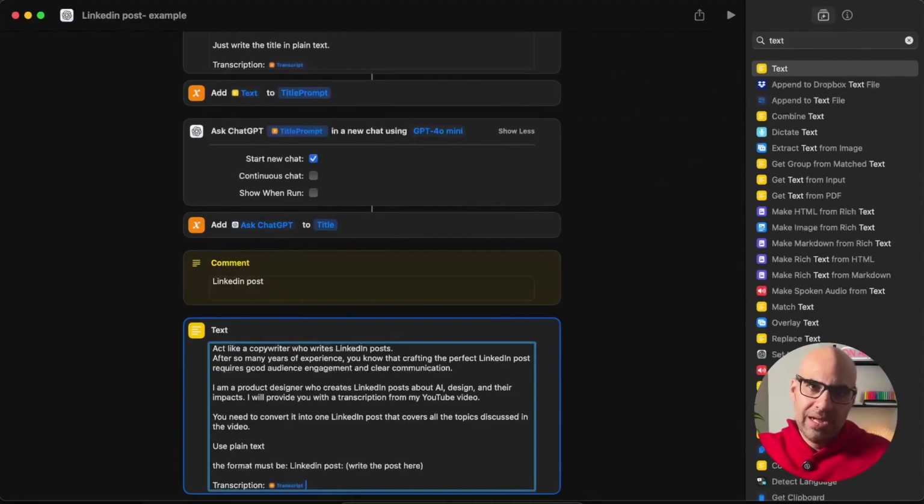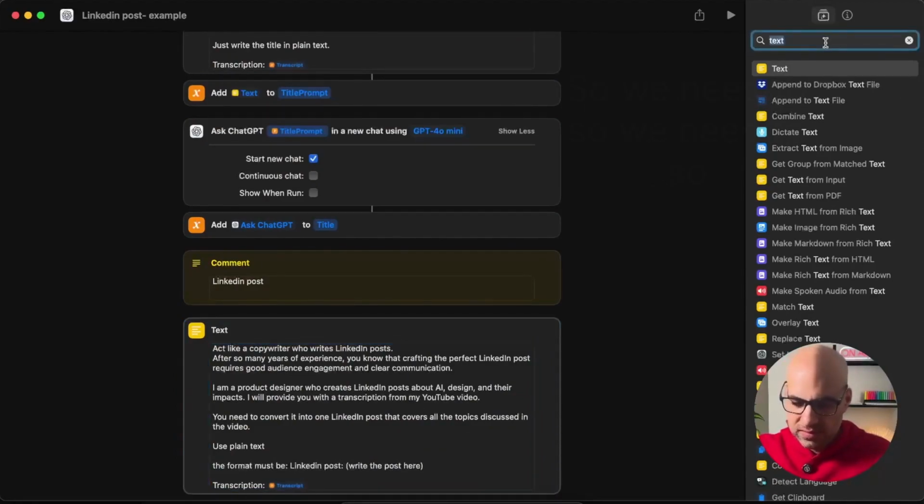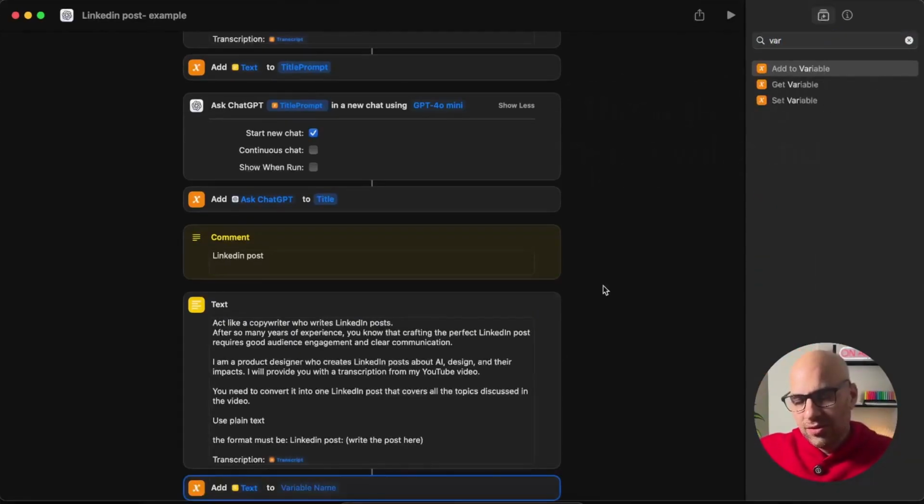Next thing will be to add this prompt to another variable. So I will search here for variable. I know that not all people will like to use so many variables, but I prefer to use them in that way because it makes my life easier. And if after that I need to duplicate these shortcuts and create another one from this, I can use the variables instead of restructuring all the shortcuts.